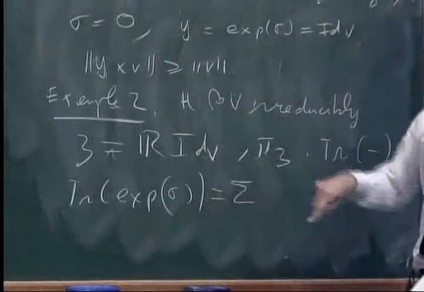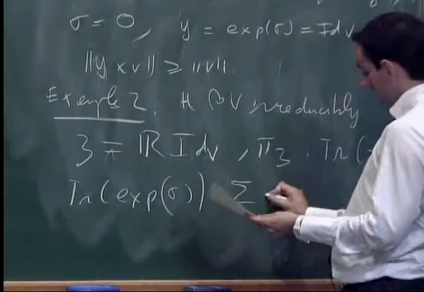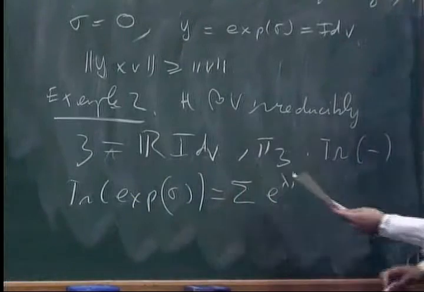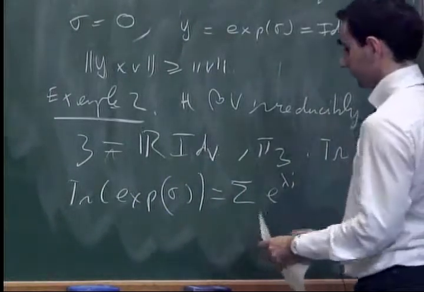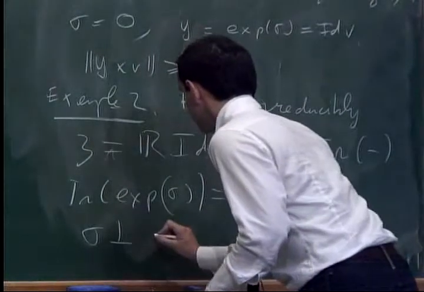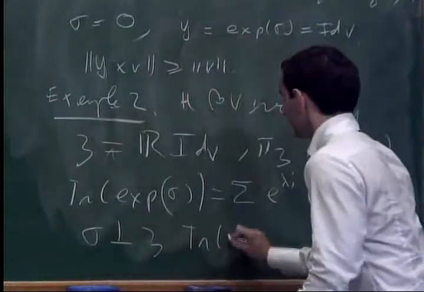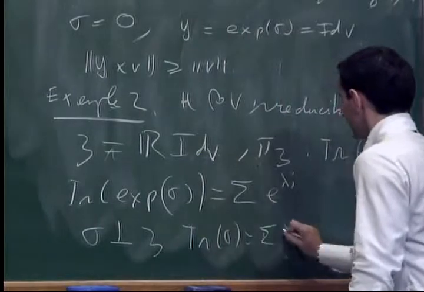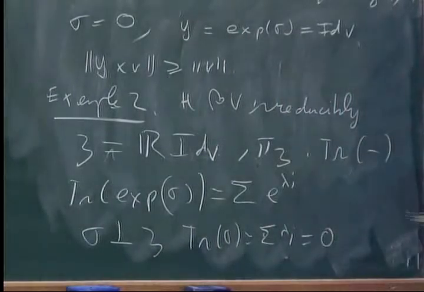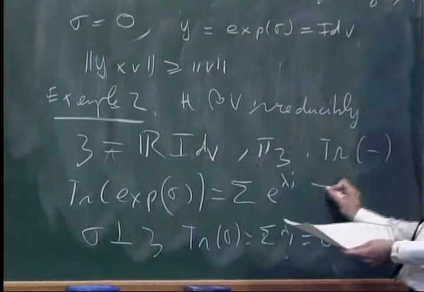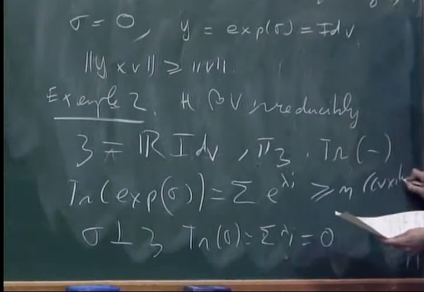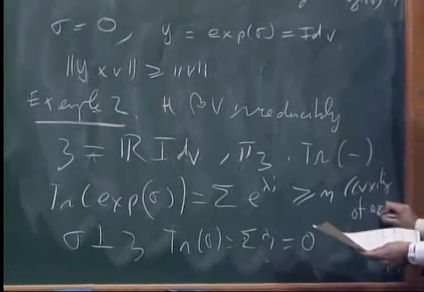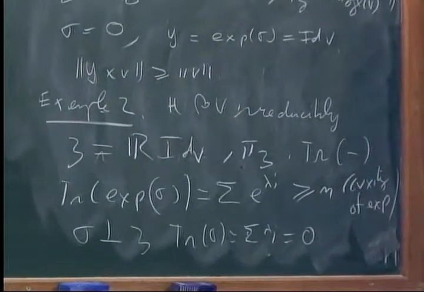Sigma is symmetric, so you can diagonalize it, with exponential of lambda i. Sigma orthogonal to Z means the trace of sigma, the sum of lambda i, equals 0. And then it's just convexity of the exponential function. So we finish by a convexity argument about the exponential.